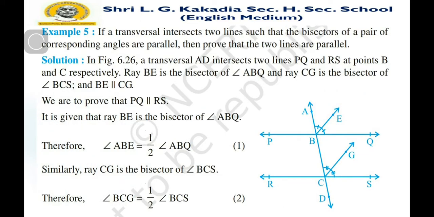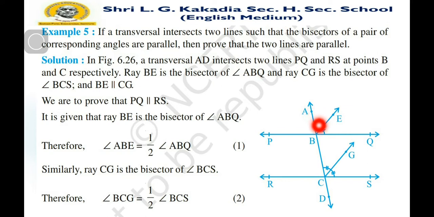Example 5: If a transversal intersects two lines such that the bisectors of a pair of corresponding angles are parallel, then prove that the two lines are parallel. Here you can see two lines PQ and RS, and AD is a transversal.